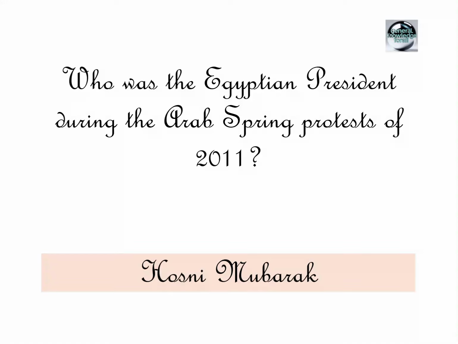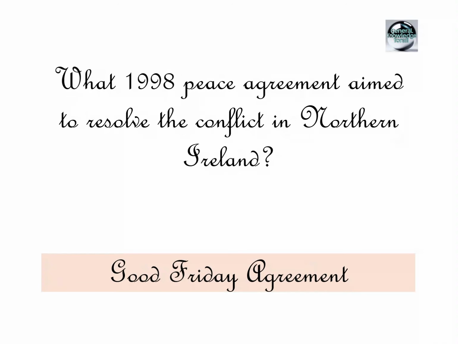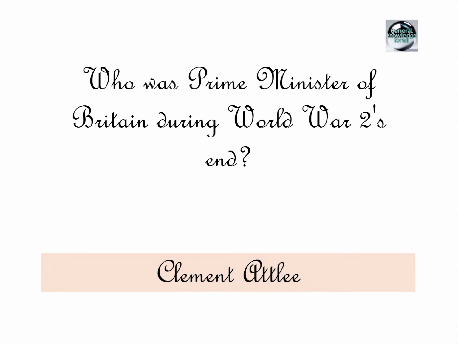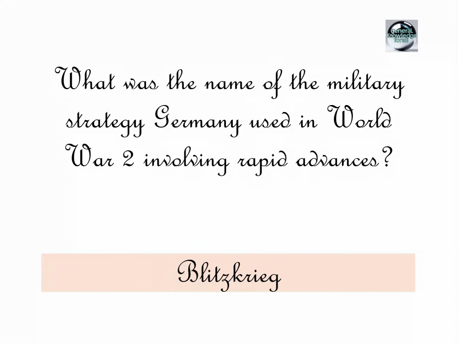Hosni Mubarak. What 1998 peace agreement aimed to resolve the conflict in Northern Ireland? Good Friday Agreement. Which American president pursued the policy of détente with the Soviet Union? Richard Nixon. Who was Prime Minister of Britain at the end of World War II? Clement Attlee. What was the name of the military strategy Germany used in World War II involving rapid advances?